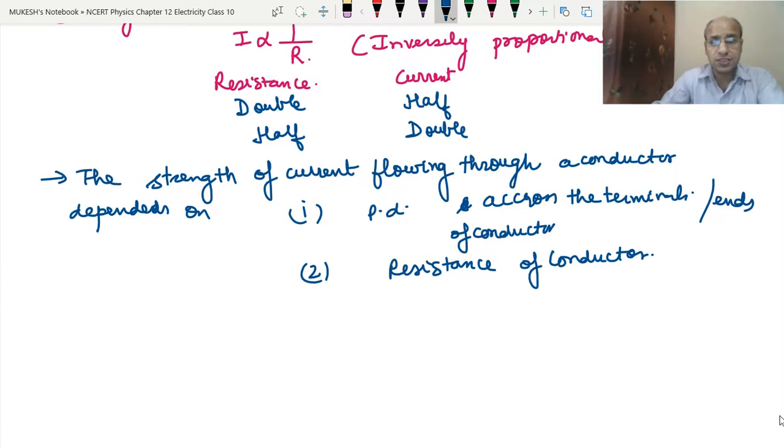On these two factors the strength of the current is dependent. If any factor changes while keeping the other constant, the current will change according to the formulas that I have given above.